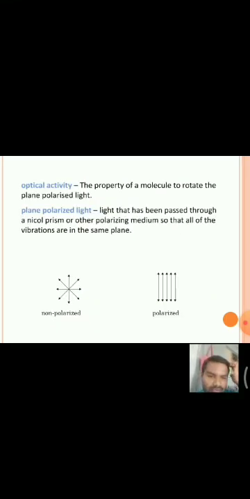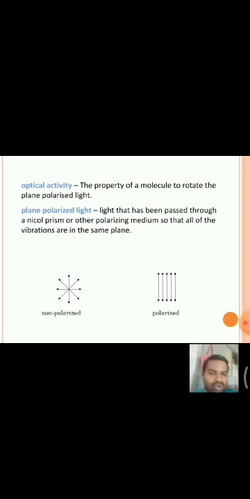Then coming to one more term, optical activity. Optical activity means the property of a molecule to rotate plane polarized light. Coming to what plane polarized light is, generally an ordinary light has vibrations in all directions.